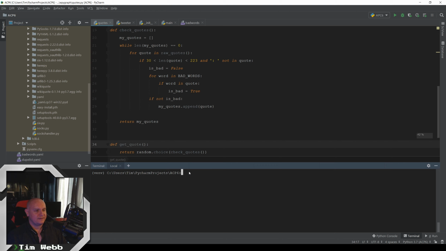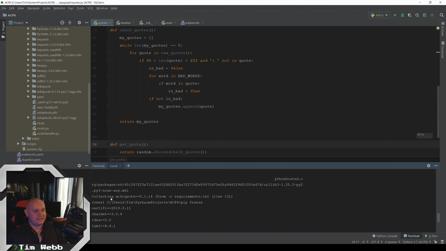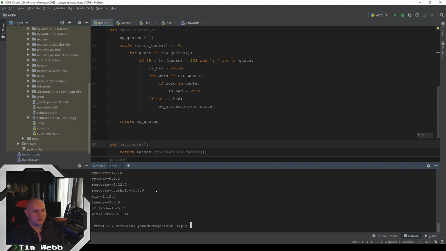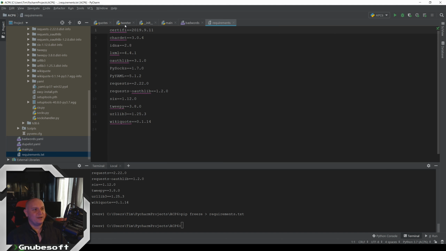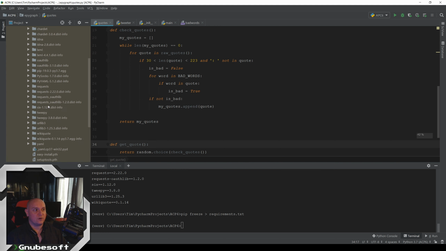So how do we tell the remote server to install all these exact packages? Pip has a command called freeze, which will just list out all of its dependencies. So we can do a pip freeze and then this greater than symbol, requirements.txt. And now we've got a requirements text, just like the one I just deleted, that now has all of the things that we need and the specific versions that we need. You see the equals, that's indicating do not install any other version than this very specific version that I require. So this is going to be very handy for our deployment.